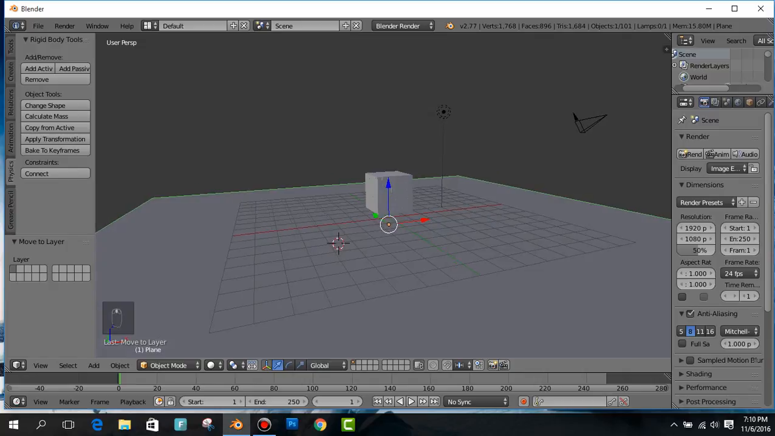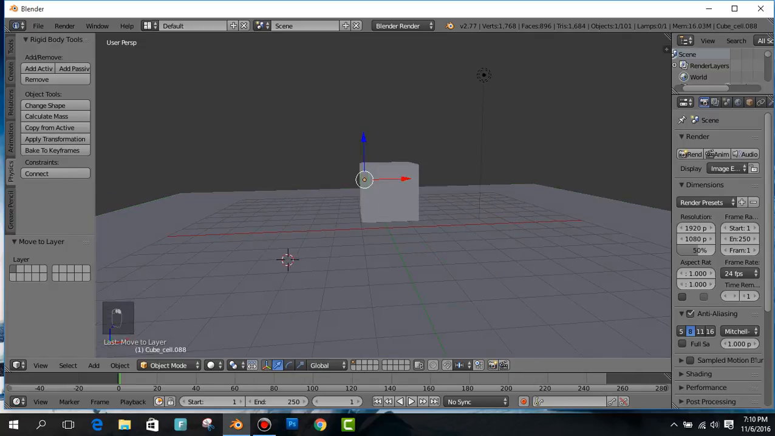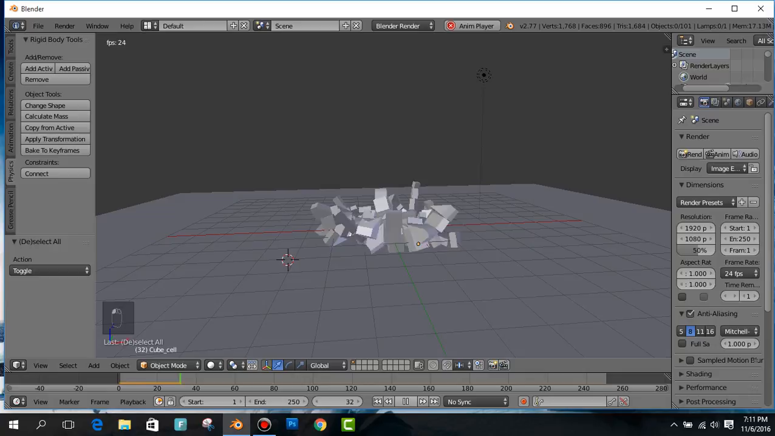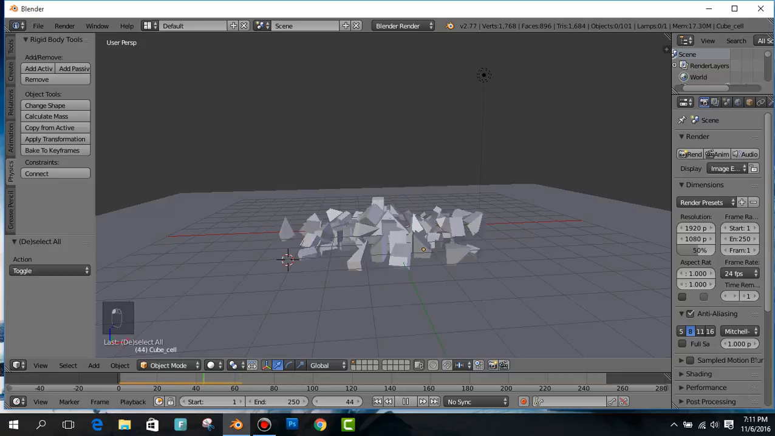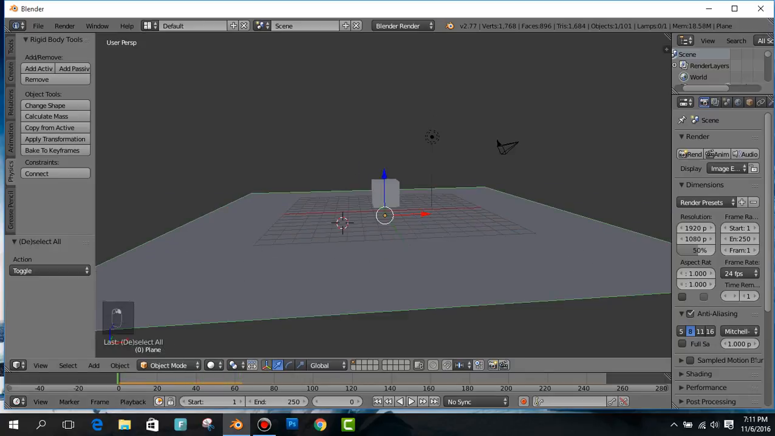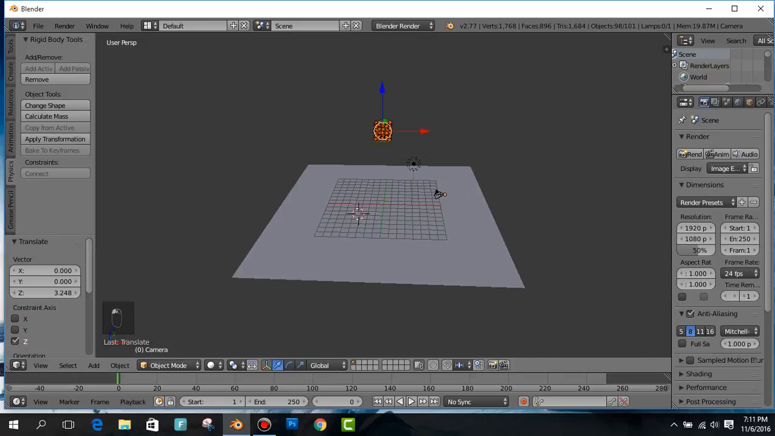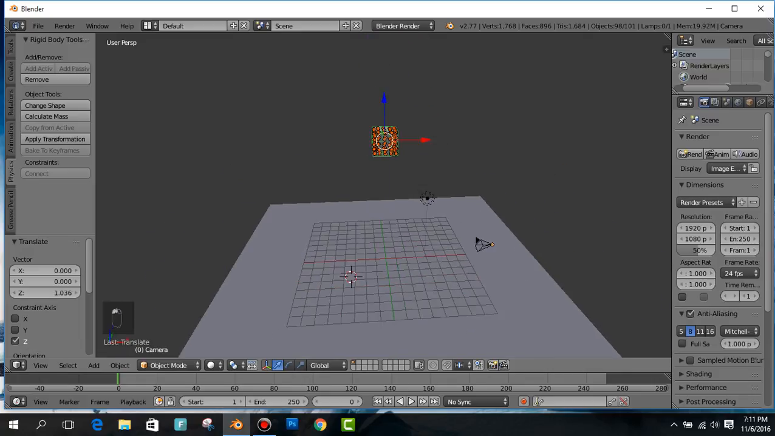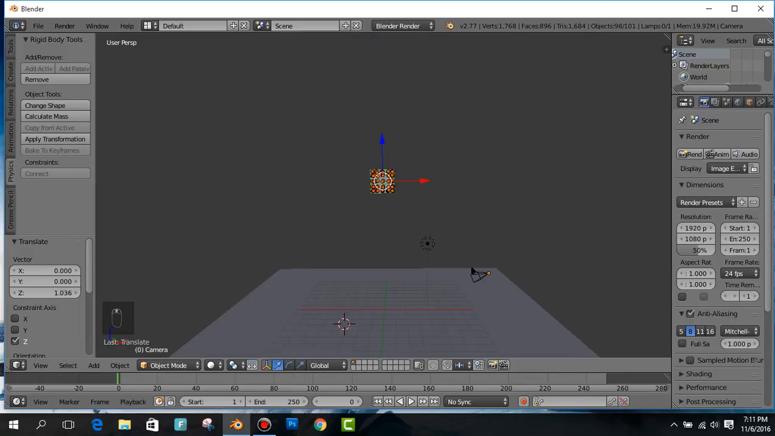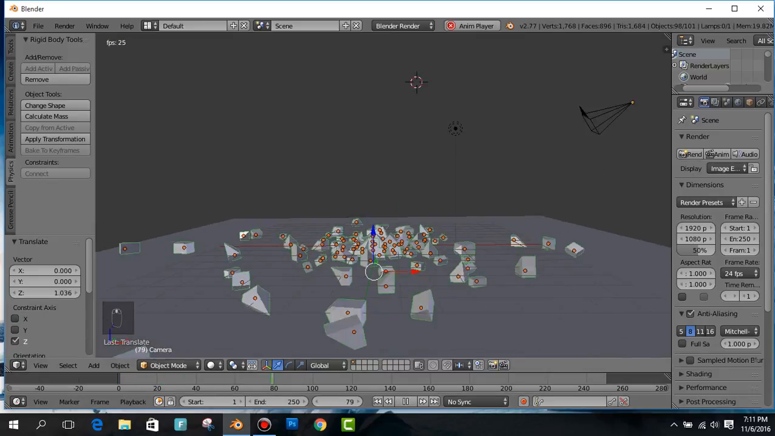So by this way you can make some animation. Alright, now you can look that it is falling down. Okay, that is my animation. Let's select the cube, and I can move it up here. Okay, I completed it, and you can look that now it's falling down into pieces.